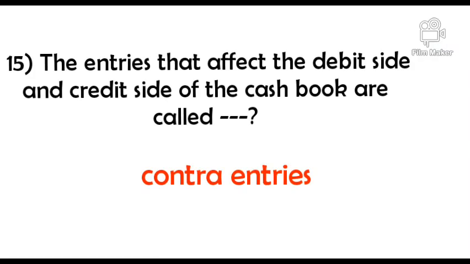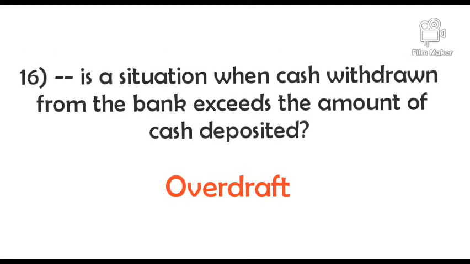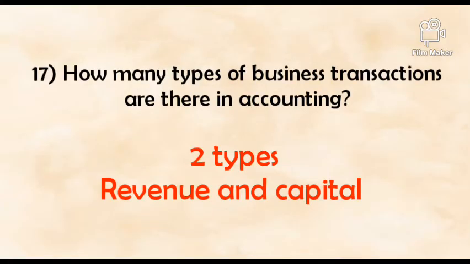The entries that affect the debit side and credit side of the cash book are called dash. Answer: contra entries. Dash is a situation when cash withdrawn from the bank exceeds the amount of cash deposited. Answer: overdraft. How many types of business transactions are there in accounting? Answer: 2. Revenue and capital.